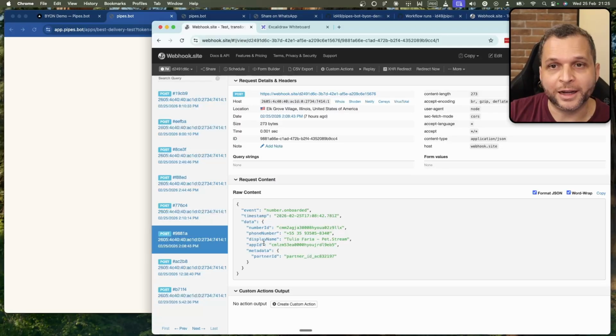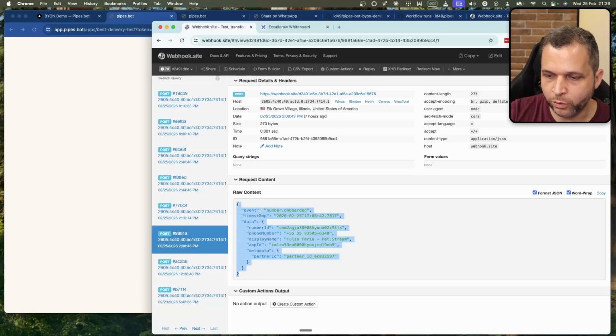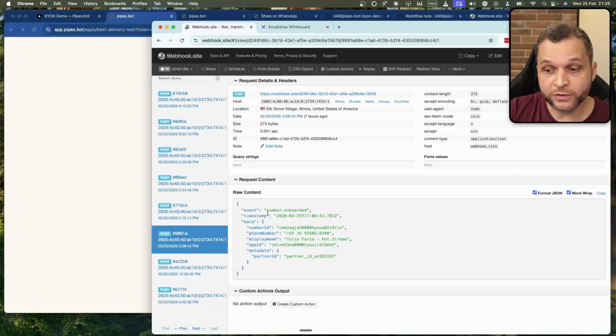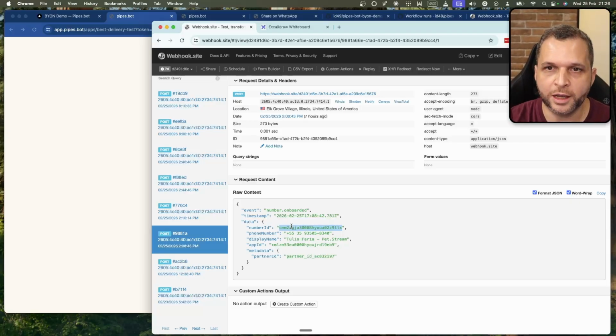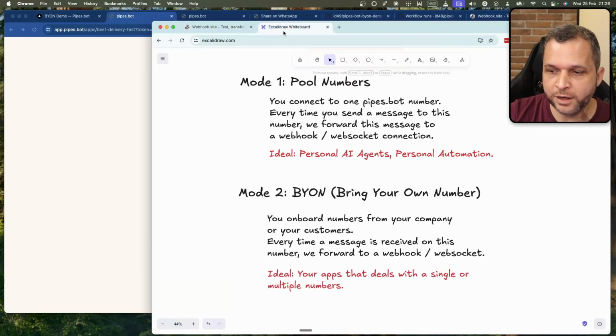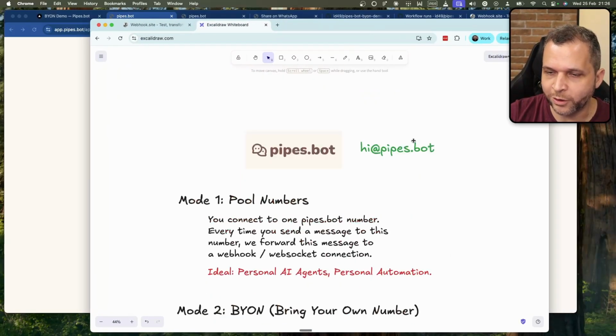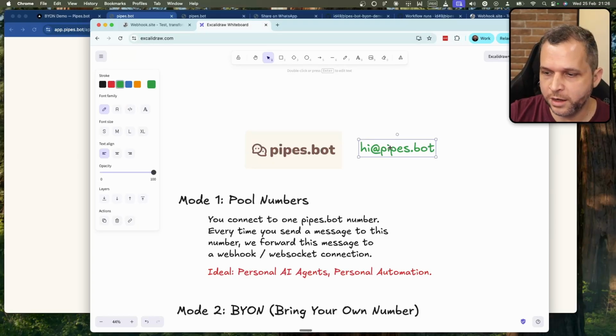And just to give an idea of how a webhook looks like when you receive a new onboarded number, this is the format. So we know the event type, and we know the number ID. So this is the number ID that we are going to use to communicate on behalf of this number. And from this, everything is going to flow between your app, this number ID, and your customer, or the customer of your customer.